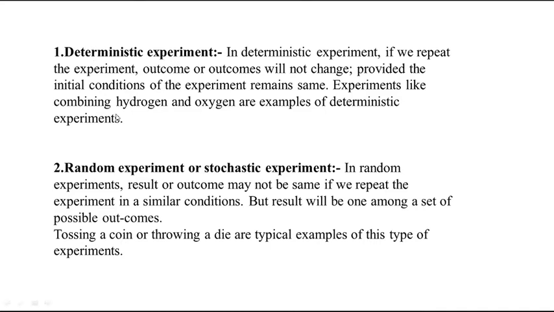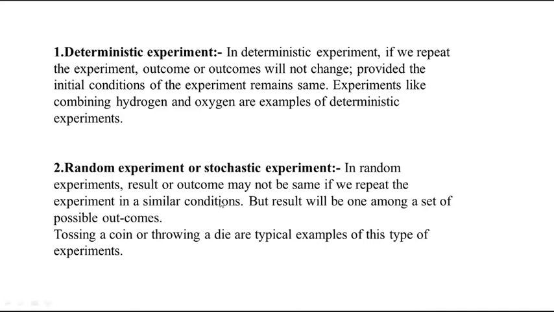And what is a non-deterministic experiment, also called a random or stochastic experiment? A random experiment is a physical activity which has an outcome or a number of outcomes, but if you repeat that experiment, the outcome will not be the same every time.